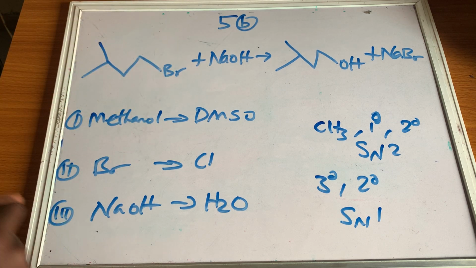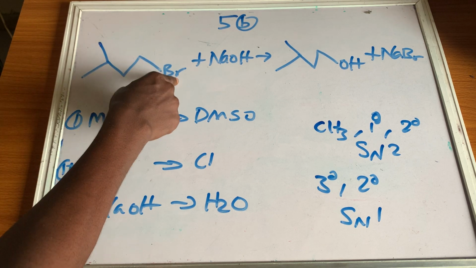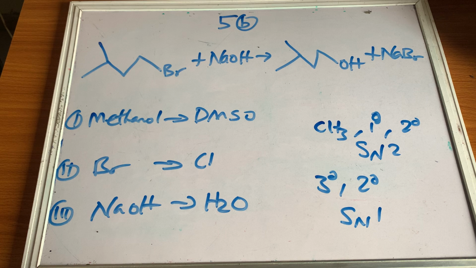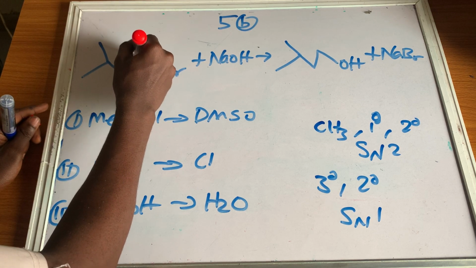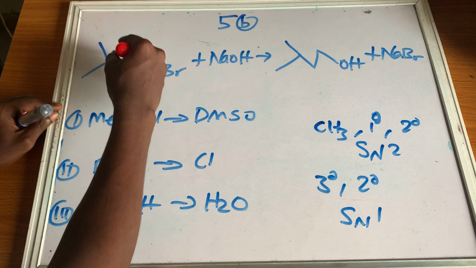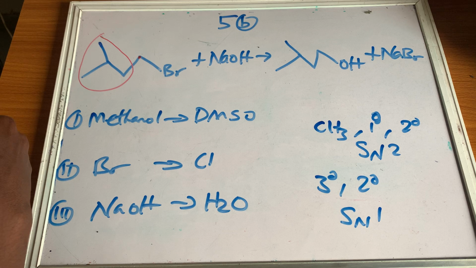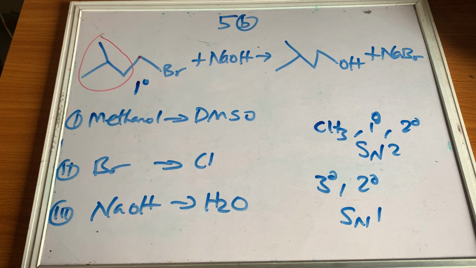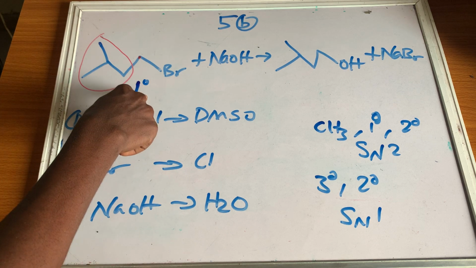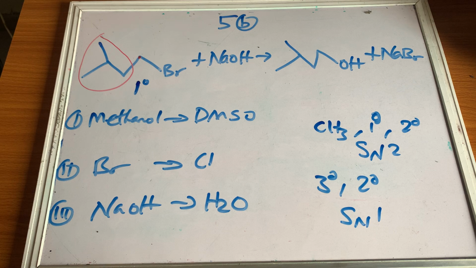So what type of alkyl halide is this? We need to trace the carbon bearing the halogen group. This is the carbon bearing the halogen group, and it is attached to one alkyl group. Therefore this alkyl halide is a primary alkyl halide. Since it is a primary alkyl halide, it is going to undergo the SN2 mechanism.